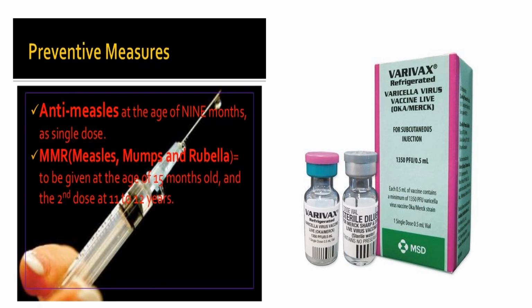For chickenpox, we have Varivax. We also have MMRV, in the form of measles, mumps, rubella, and varicella, which will be given at 12 to 15 months of age. But in Pakistan, MMRV is not available. We will give it separately. Varivax is given at the age of 12 to 15 months, and the second dose is given at 4 to 5 years of age.